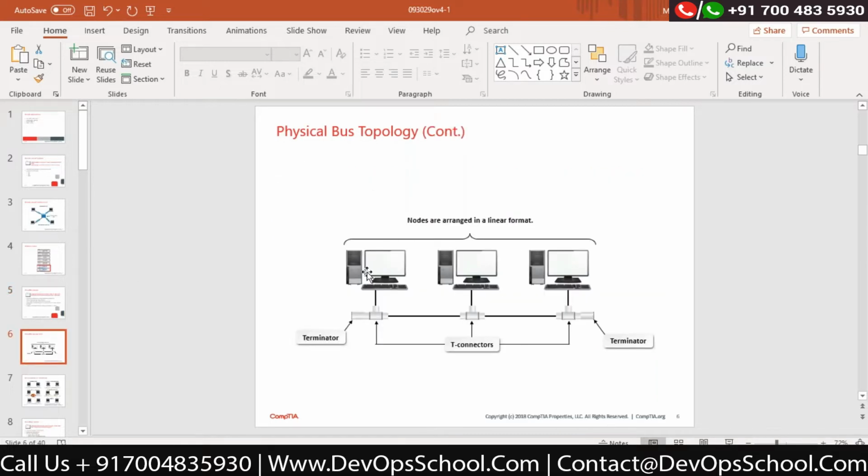Let's say, for example, this is my computer A and this is my computer B. Now I want to send the data to this. Now what will happen? The data will come to this T first. The data would be transmitted over here.